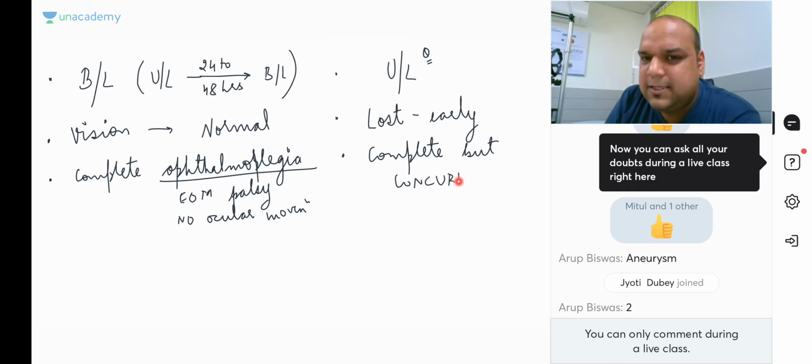Concurrent means together. Everything will happen together. Here, in cavernous sinus thrombosis, the sixth nerve will be paralyzed first. Okay, everybody. Here sixth nerve will be paralyzed first. As I already told you, it will be complete but concurrent.